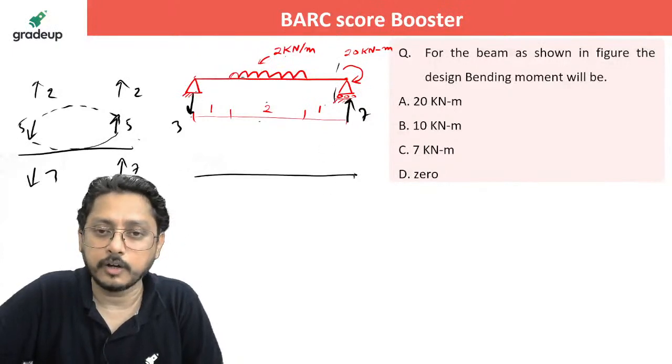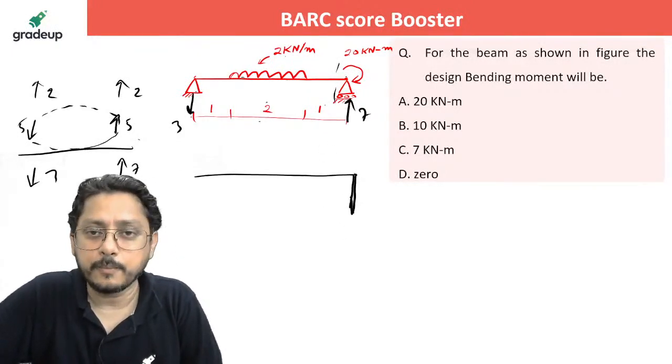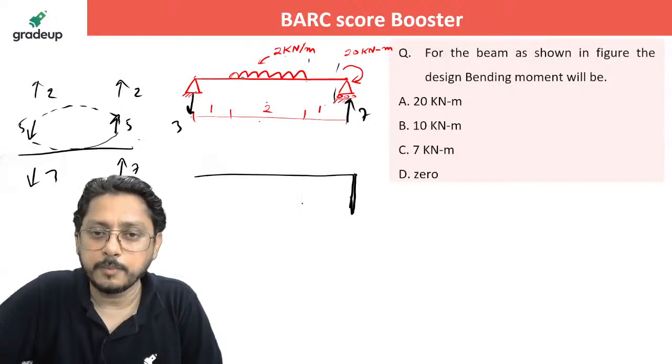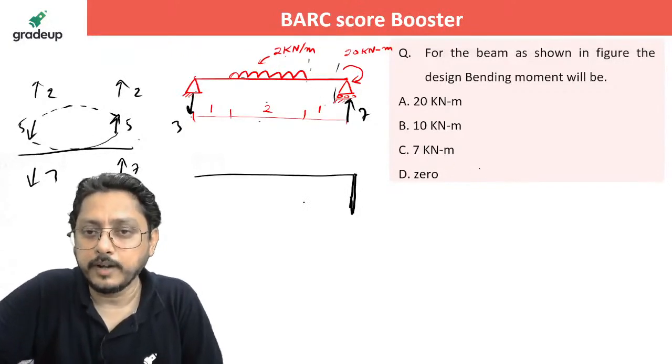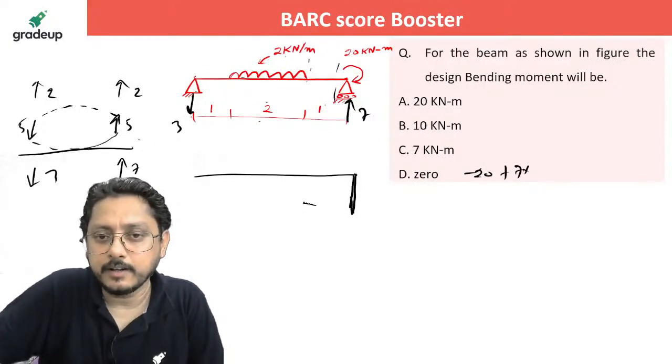It is hogging, so negative, minus 20. Then from here you just come to this location. What is the bending moment at this location? It will be somewhere, maybe it will come down, isn't it? So that 20 was minus and then plus 7 into 1, so it will become 13. So here it is 13.